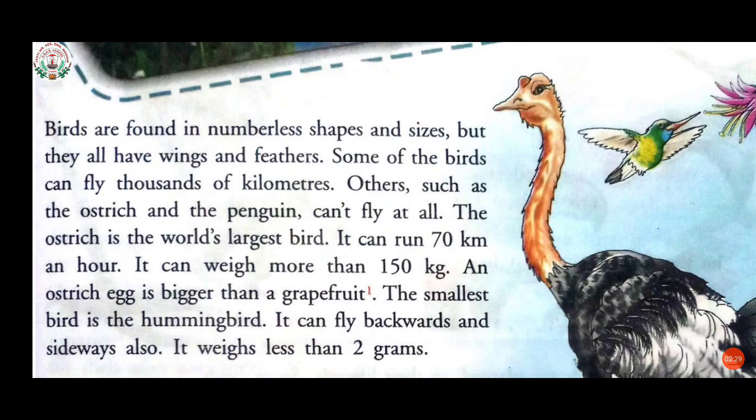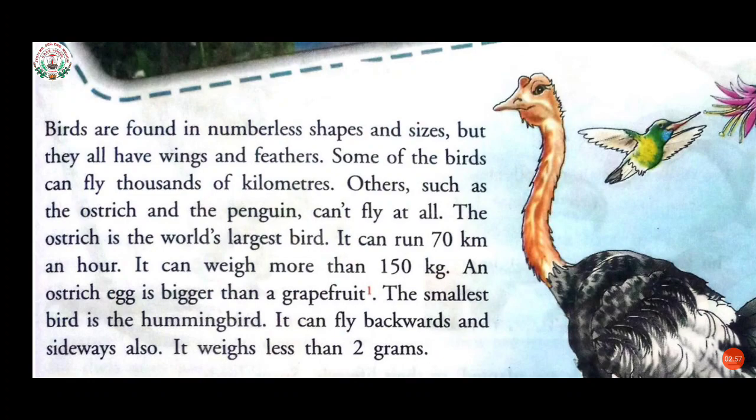Now here in this paragraph, in the first line, it is given that birds are found in numberless shapes and sizes. Here it is given that we have seen birds in our everyday life. And also we have seen that they are in different shapes and sizes.